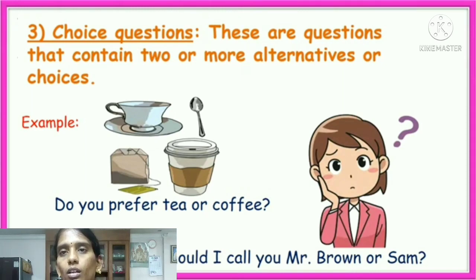Here also they have a choice. Why? Because they have to call Mr. Brown or Mr. Sam. Okay, children. What is the meaning of choice question? There are questions that contain two or more alternatives or choices.